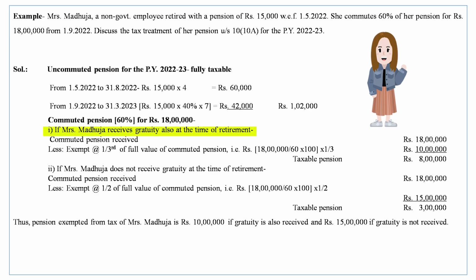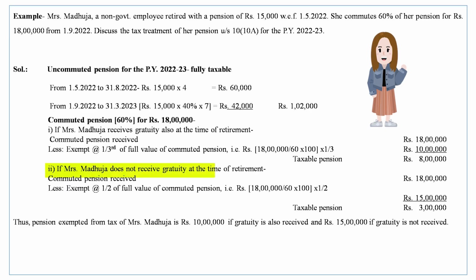Now the tax treatment of commuted pension received, 60% for rupees 18 lakh. If Madhuja receives gratuity also at the time of retirement, what will be the exempt amount? 1/3 of the full value of commuted pension. For 60% it is 18 lakh, so for 100% it will be 18 lakh divided by 60 into 100, and 1/3 of that comes to 10 lakh. So she got 18 lakh and the exempt portion is 10 lakh, so taxable pension is 8 lakh.